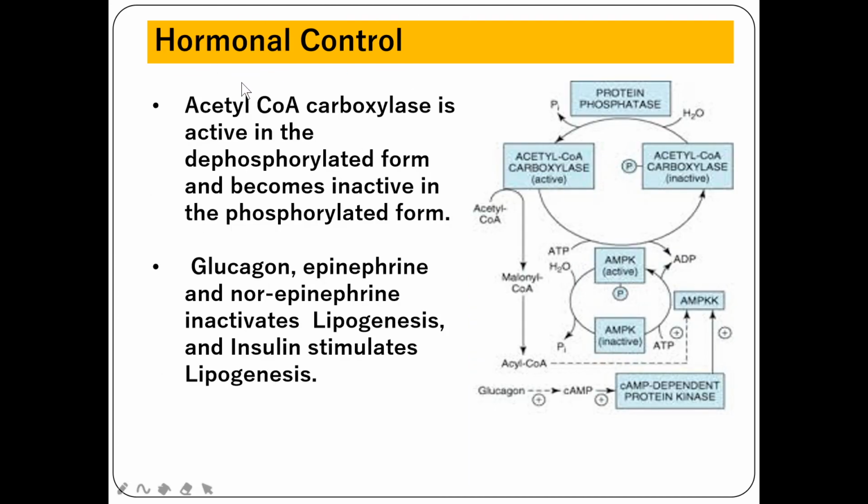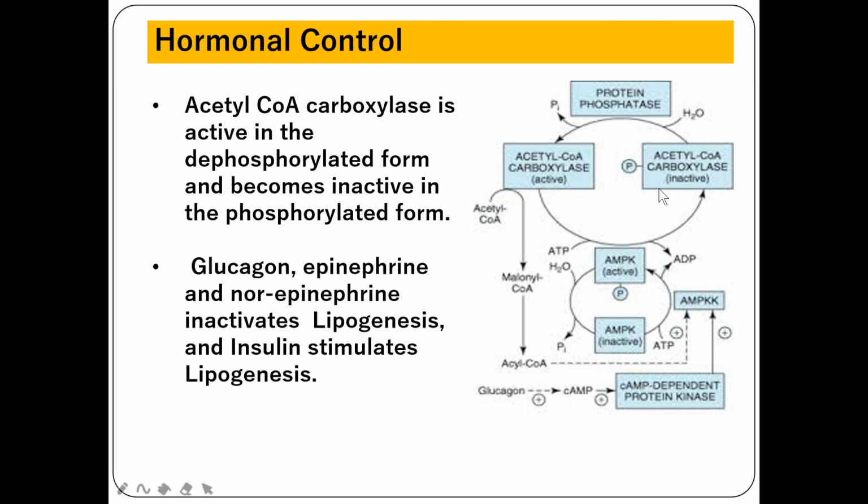Hormonal control. This acetyl CoA carboxylase is regulated through the hormones insulin, glucagon, epinephrine, and norepinephrine. Acetyl CoA carboxylase exists in two forms. The dephosphorylated form is the active form of the enzyme, whereas the inactive form is the phosphorylated form.